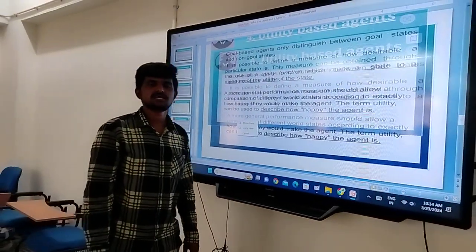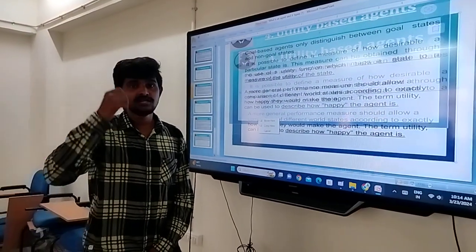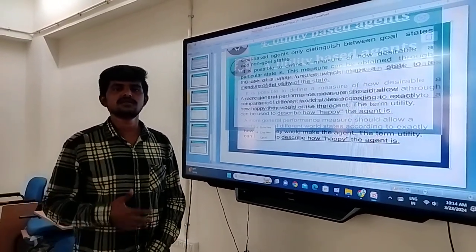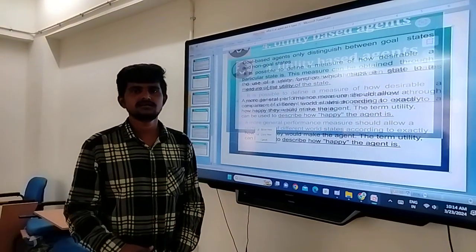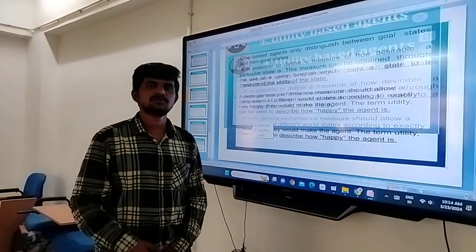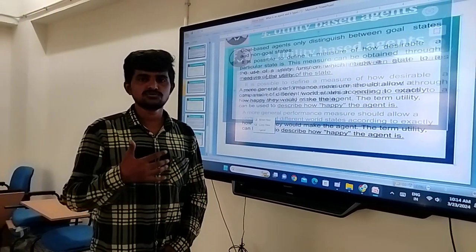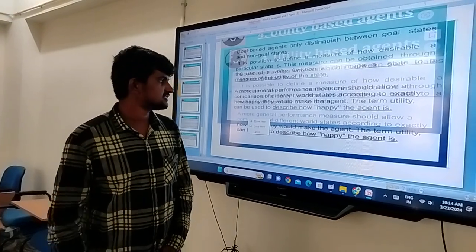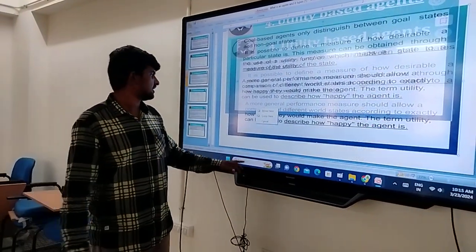The final one is the learning agent. The learning agent learns from the environment. Take the car: it is an agent, artificial intelligence in a car, acting like an agent and learning from the environment, such as what is in the environment, how to stop and how to brake, and finally learning. These are the five types of agents.